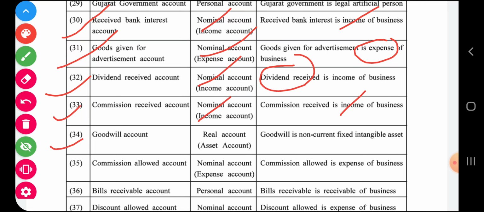Goodwill is an intangible asset, and it is also called a fixed asset as well as an intangible asset. In short, as it is an asset, it is real. Commission allowed is an expense, so nominal.